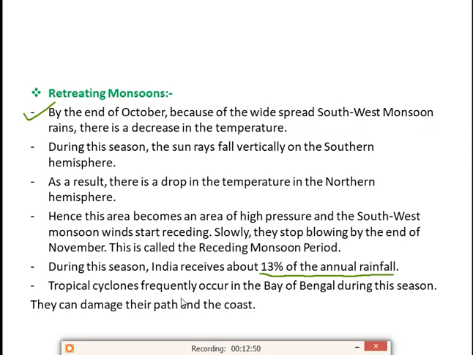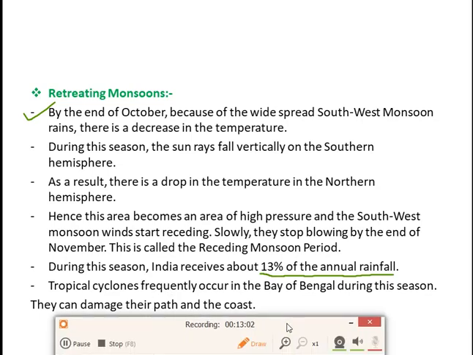Tropical cyclones frequently occur in the Bay of Bengal during this season. So in the Bay of Bengal area, we can sometimes see tropical cyclones occur. They can damage their path and the coast also. Because of these cyclones, some damage can also be seen.